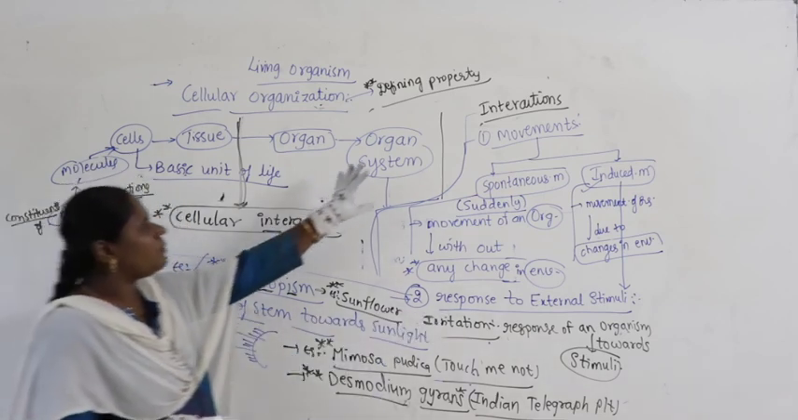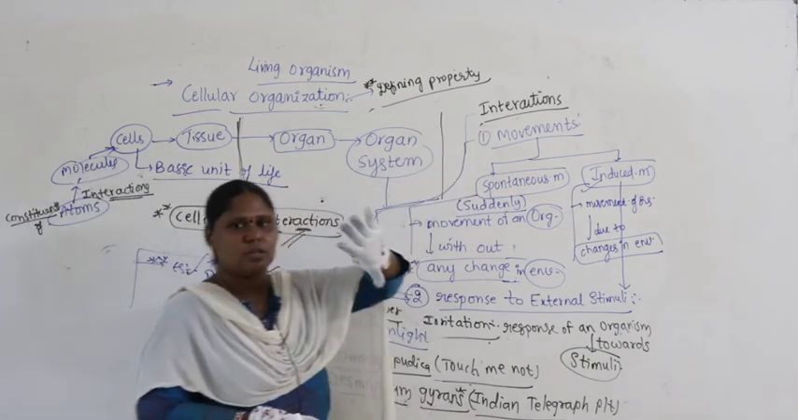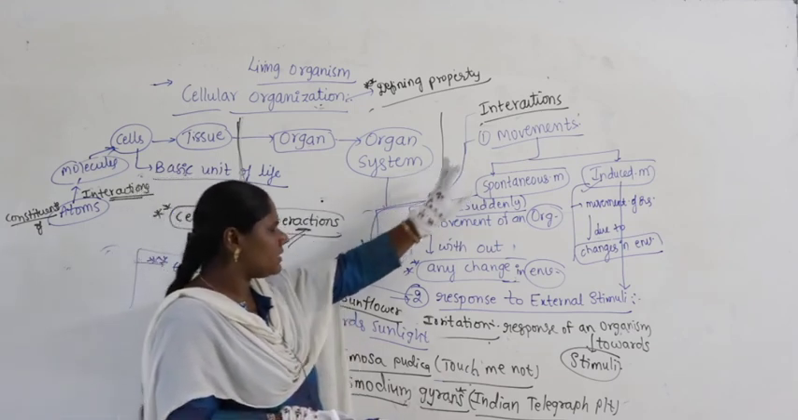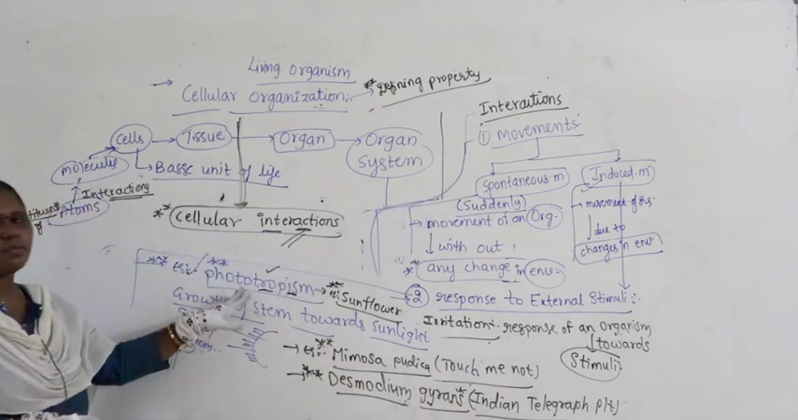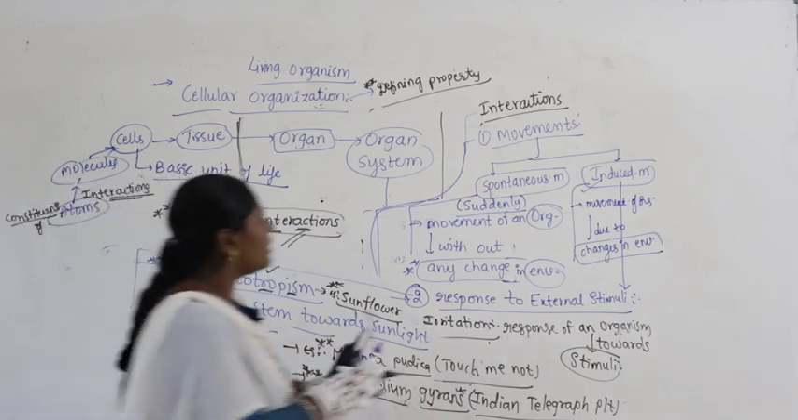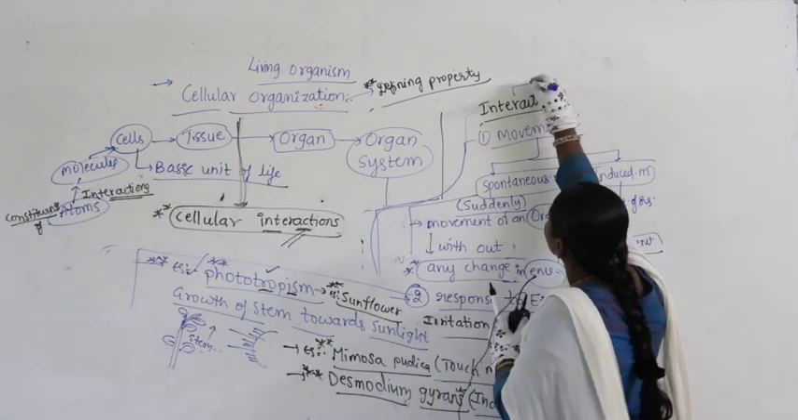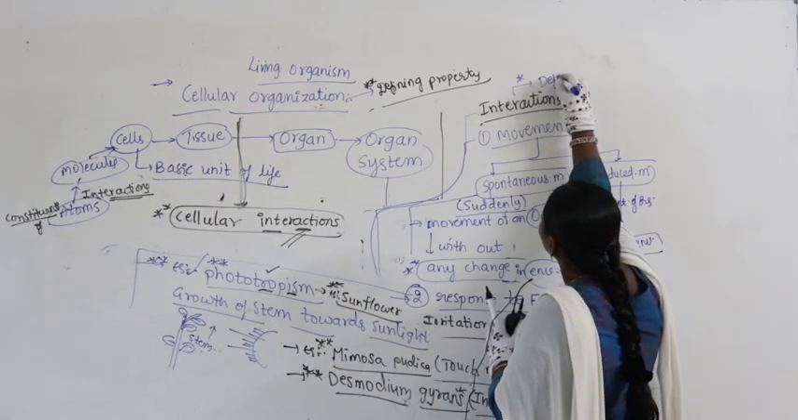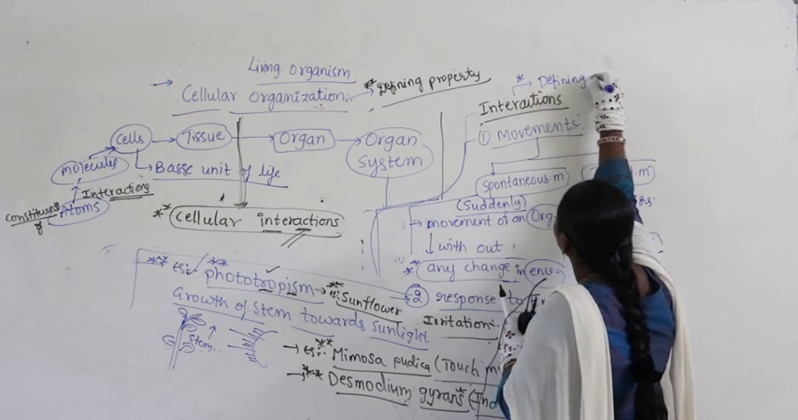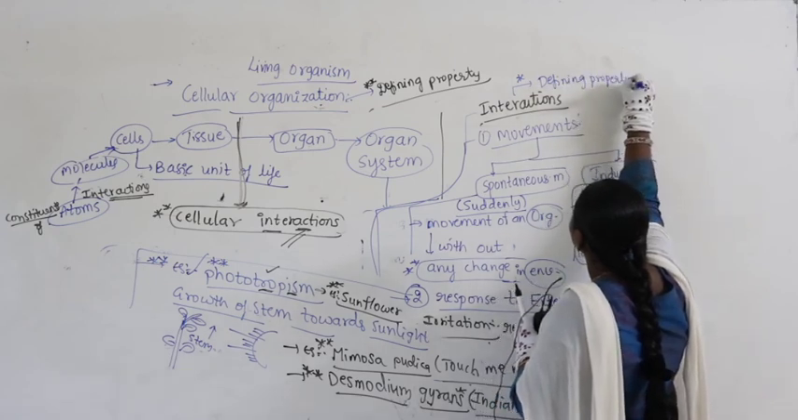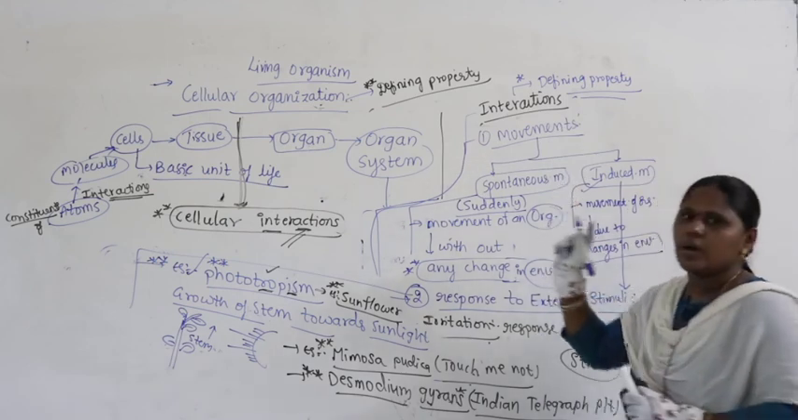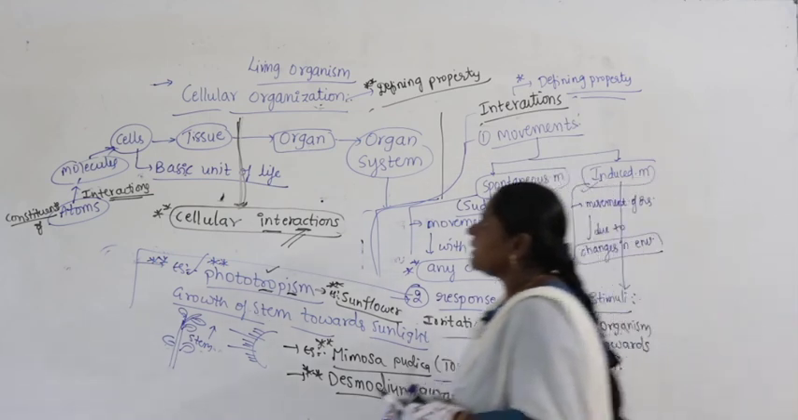So, all this will come under what? Interactions. Under interactions we have movements and also phototropism. So, interactions can also be said to be a defining property of living organisms. I will quickly revise this.